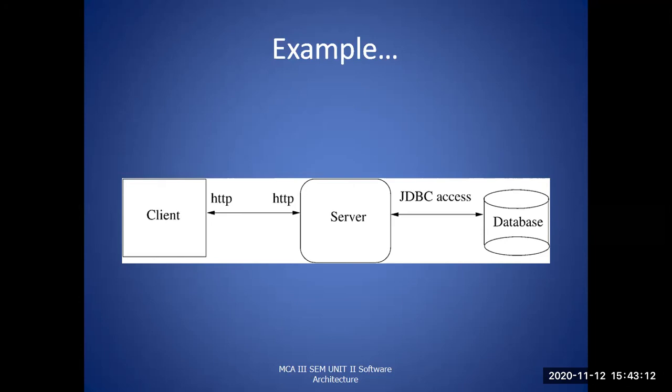All the information will be stored in the database. Whenever a particular client is requesting, the server responds with the help of the databases. So a three-tier architecture is used here: the first tier is the client, the second is the server, the third is the database. Three components have been concentrated on here, and the connectors are HTTP and JDBC.